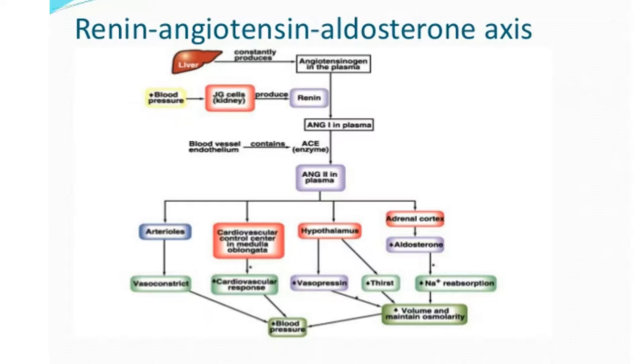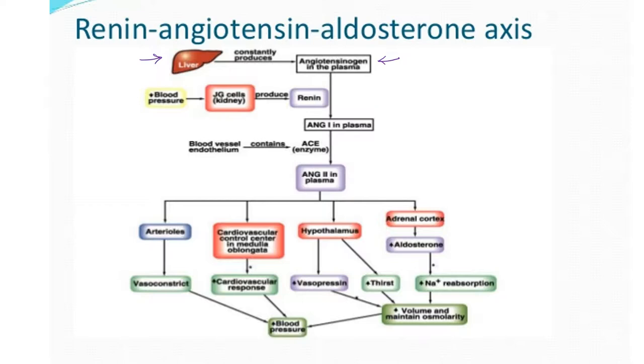But just to walk you through this, because this is kind of scary looking. The liver, we're going to start here. The liver constantly produces angiotensinogen, right? I mean, what else would produce angiotensinogen but the liver? The liver produces everything. Like I said, when in doubt, it's coming from the liver.